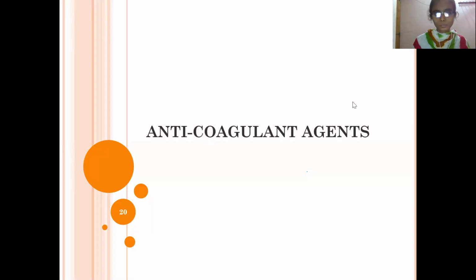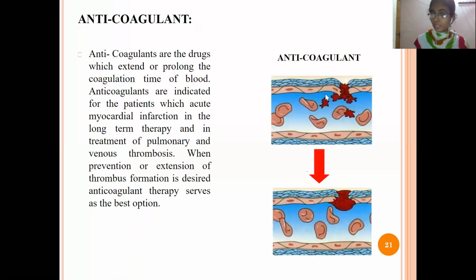Let's see. Anticoagulant means it will also inhibit the formation of the clot in the body, but not permanently. So it will prolong or extend the coagulation time of the blood. For example, the normal clotting of the blood is, let's assume, 5 to 15 to 20 minutes, but in the anticoagulant it will extend the coagulation time, maybe to 4 to 5 hours.